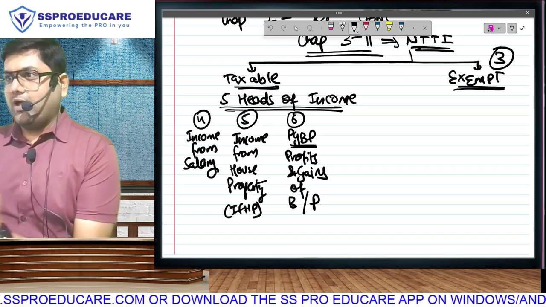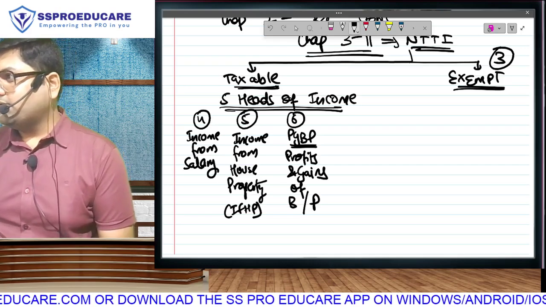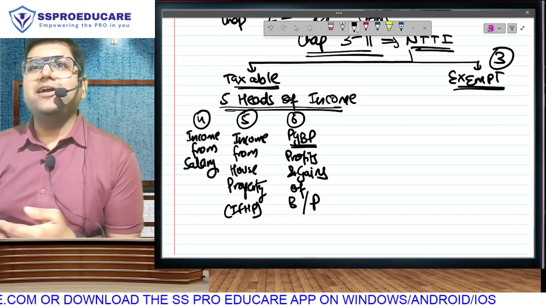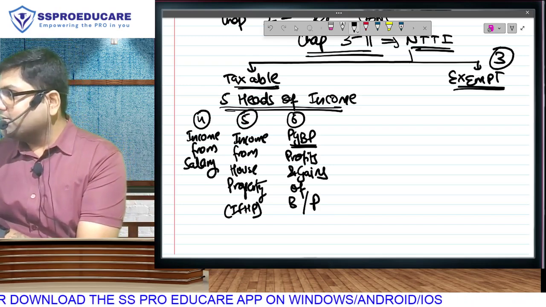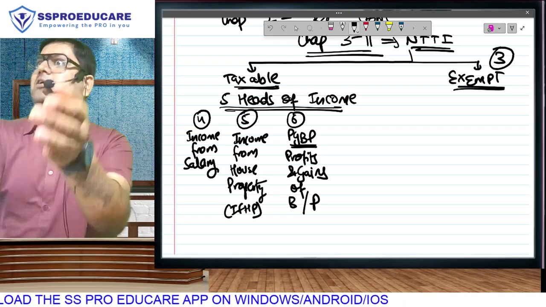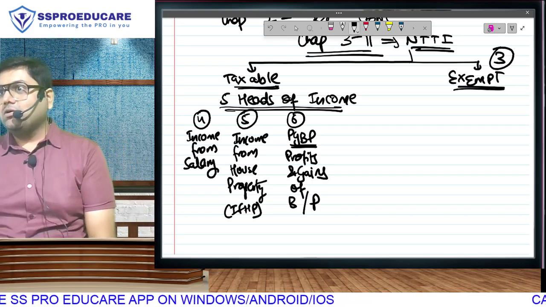Normally, if I am earning rent on any property, the idea is that I have taken the property for investment purposes. I am not involved in it day to day like I am involved in salary or business. See, salary may I have to go and work daily. Business may I have to be involved daily. But property rental simply means I purchase and give it to the tenant. Then I am not involved on a day to day basis. No, correct or no?